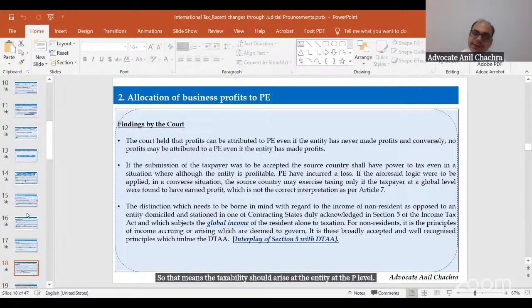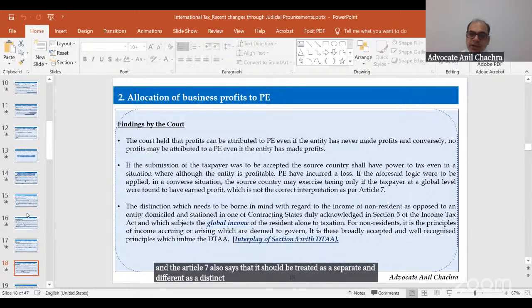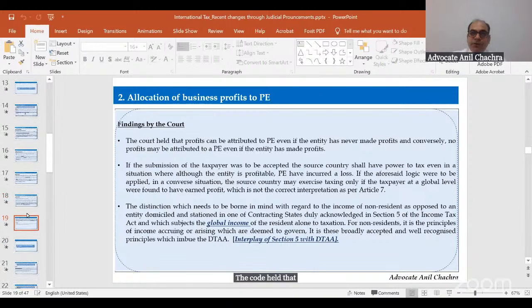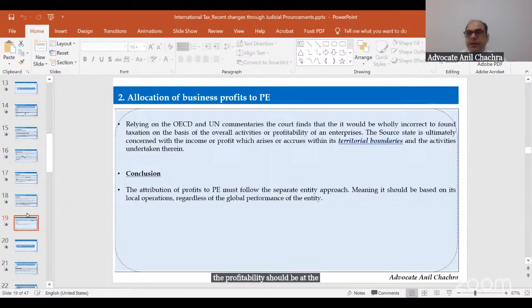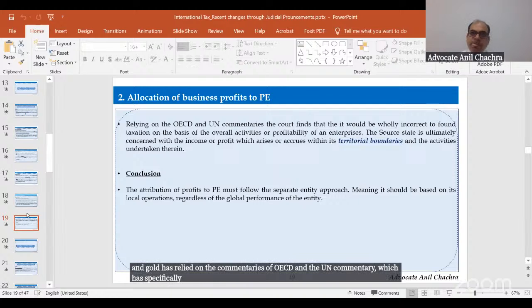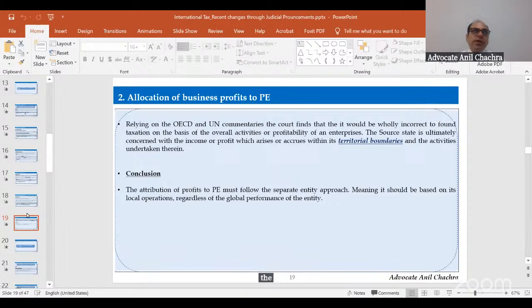And Article 7 also says that it should be treated as a separate and distinct entity. So by applying the same concept, the court held that the profitability should be at the PE level rather than at the global level. And the court has relied on the commentaries of the OECD and the UN commentary, which specifically say that the taxability should be taken from the source rule, and it should be taken at the PE level rather than at the entity level.